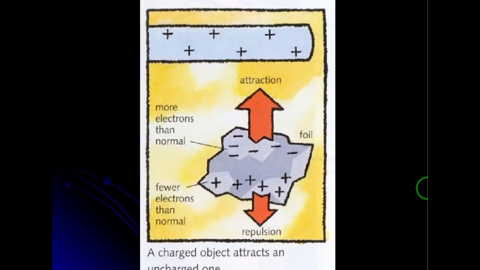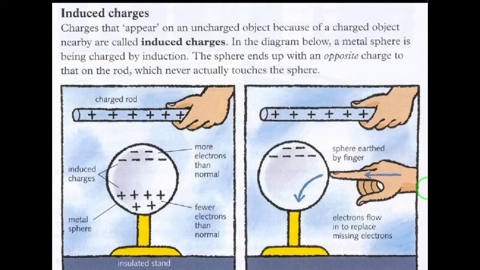The diagram shows that if a positively charged rod is brought near a small piece of aluminum foil, electrons in the foil are pulled toward the rod, which leaves the bottom of the foil with a net positive charge. As a result, the top of the foil is attracted to the rod while the bottom is repelled. However, the attraction is stronger because the attracting charges are closer than the repelling ones.